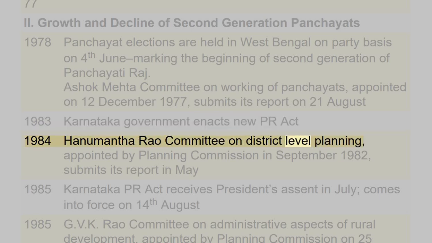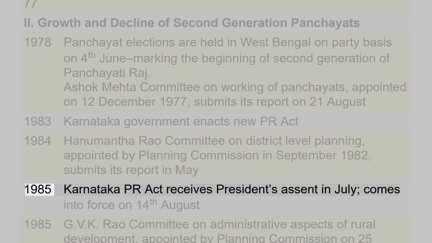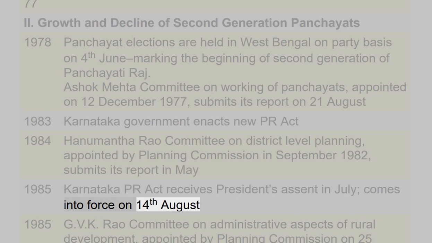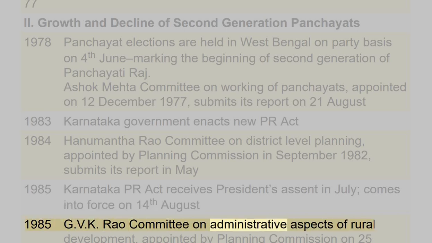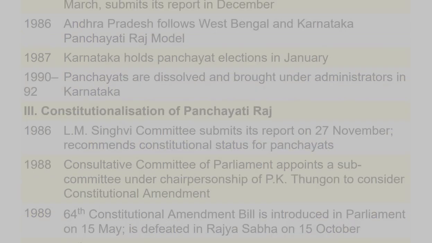1984: Hanumantha Rao Committee on District-Level Planning, appointed by Planning Commission in September 1982, submits its report in May. 1985: Karnataka PR Act receives President's assent in July, comes into force on August 14. 1985: GDK Rao Committee on Administrative Aspects of Rural Development, appointed by Planning Commission on 25 March, submits its report in December. 1986: Andhra Pradesh follows West Bengal and Karnataka Panchayati Raj model. 1987: Karnataka holds Panchayat elections in January. 1990-92: Panchayats are dissolved and brought under administrators in Karnataka.